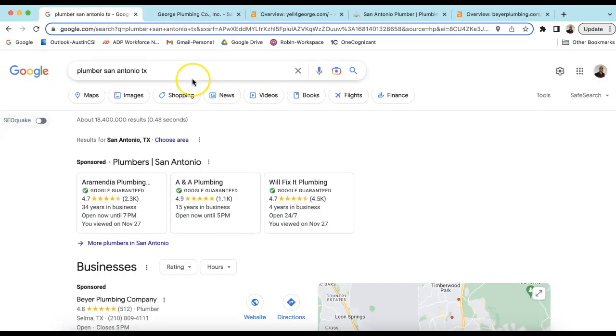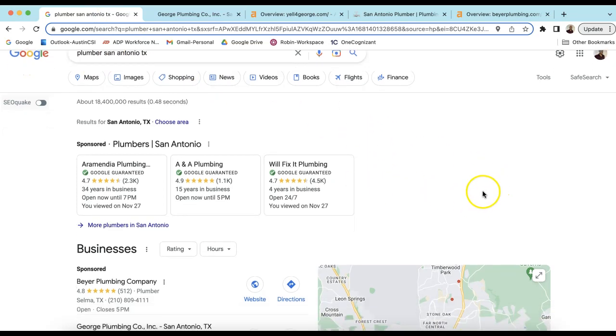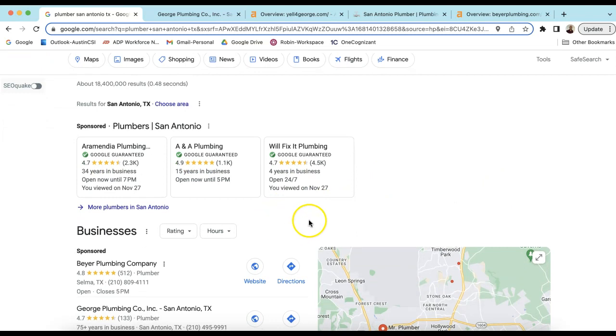So speaking of Google, if I was looking for you, I might type this in: plumber, San Antonio, Texas. That's the top keyword there in the area. And here's what typically comes up. Ads come up here. This is a good investment if you haven't done this already. We could optimize Google Ads, get you right in front of the face of consumers here.